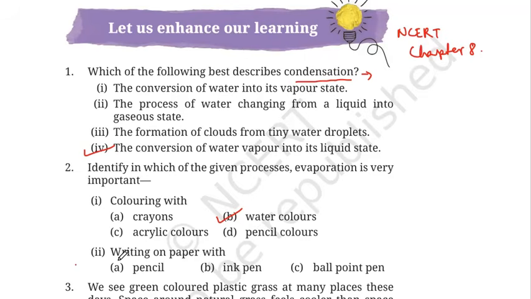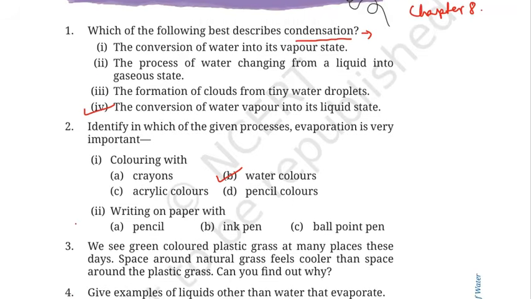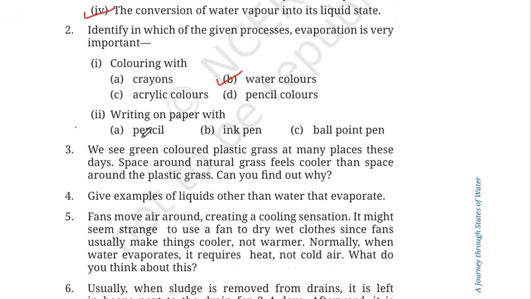Okay. Now number 2, writing on paper with pencil, ink pen, ballpoint pen. So where do we need evaporation? Ink pen. All right. So the correct answer is ink pen.